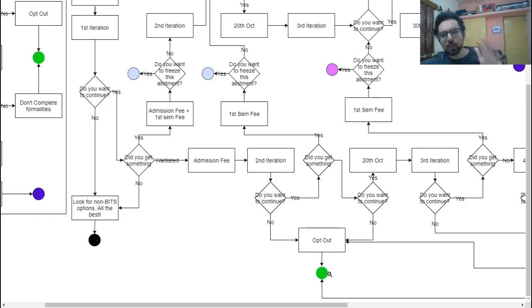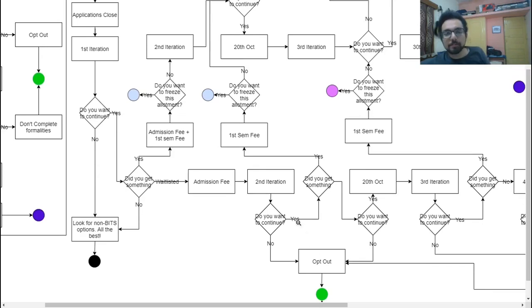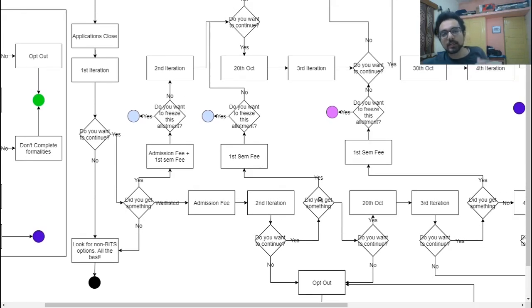One thing I would like to mention is that at any point when you are in the wait list, you can opt out and you will get the full refund. By this, I want to clarify that anytime you are on the wait list means that you have not got any offer. So till that point, anytime you can leave and you will get the full refund. Now suppose after second iteration you got something.